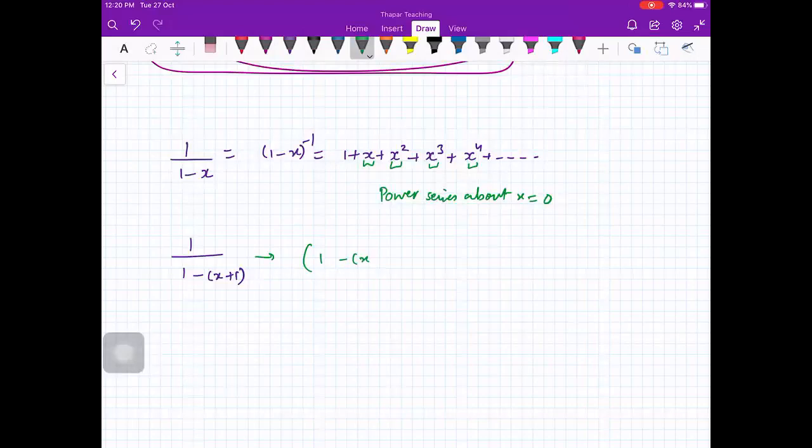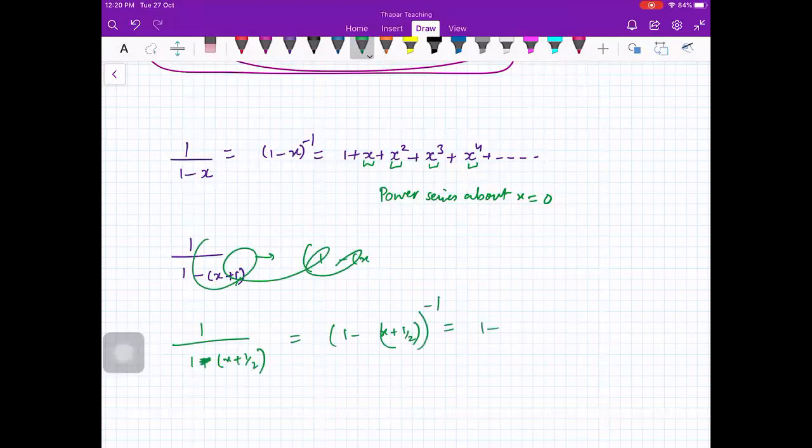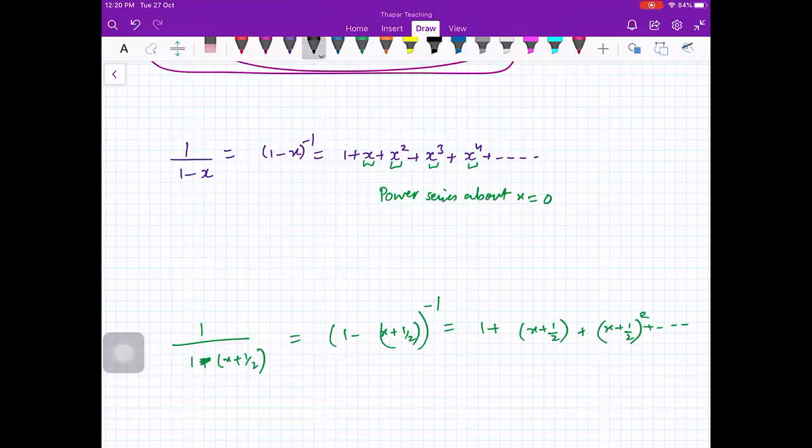Suppose you have 1 upon 1 plus x plus half, something like this. Can you write the power series for this? So that will be 1 minus x plus half raised to power minus 1. So can I write like this? 1 plus x plus half plus x plus half square plus so on. Is that okay? Yes, ma'am. Here we have x plus half, so this is a power series about x is equal to minus half.